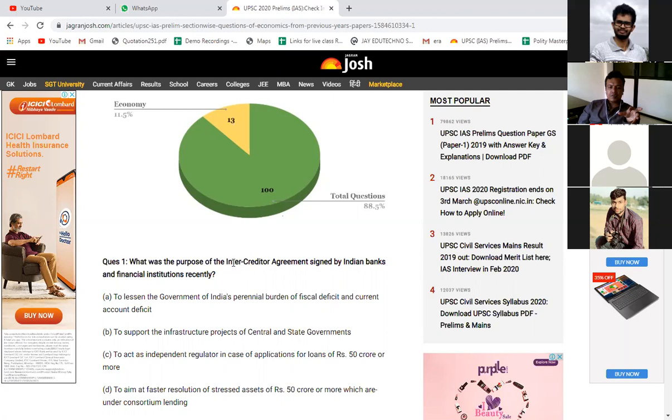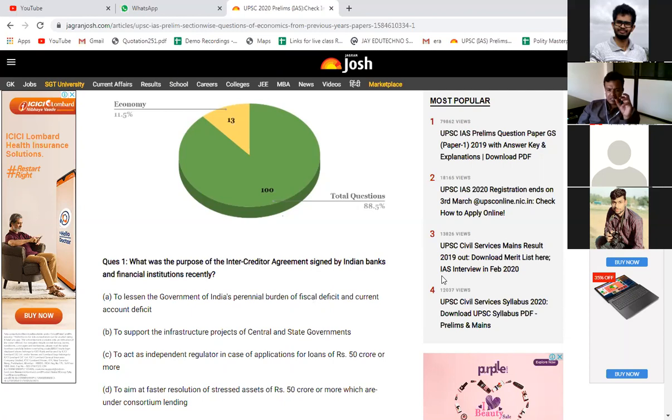What was the purpose of the intercreditor agreement signed by Indian banks and financial institutions recently? So here the agreement is signed between Indian banks, that is the commercial banks, and financial institutions. So financial institutions, which institutions? Like there are some financial institutions apart from banks.